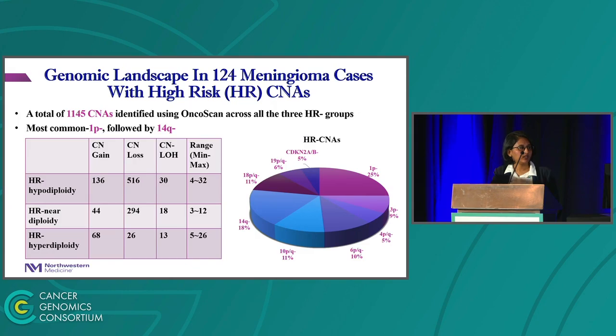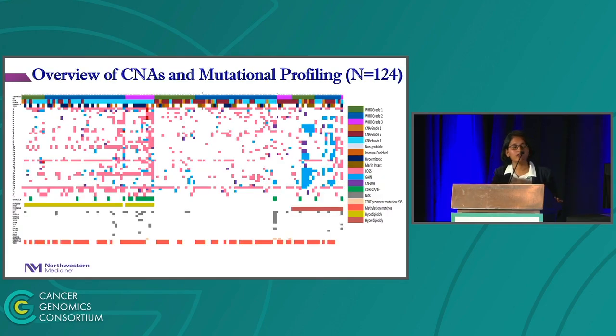The genomic landscape of these 124 cases revealed a total of 1,145 CNAs identified using OncoScan microarray across all the 3 groups. The most common was loss of 1P followed by loss of 14Q, and to better understand the distribution of these CNAs, I have an overview of CNAs and mutation profile of 124 cases here.